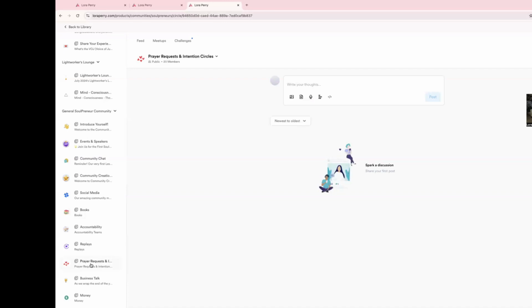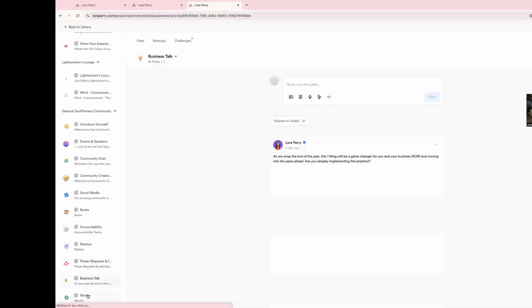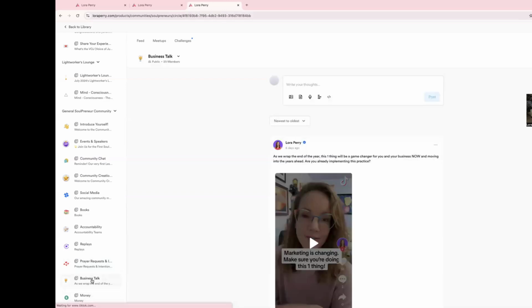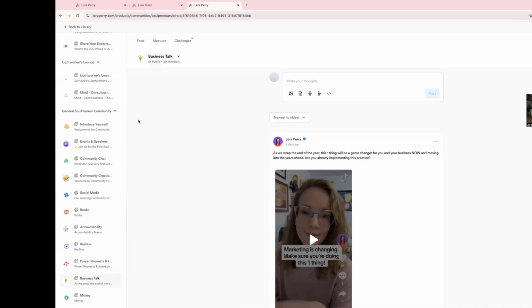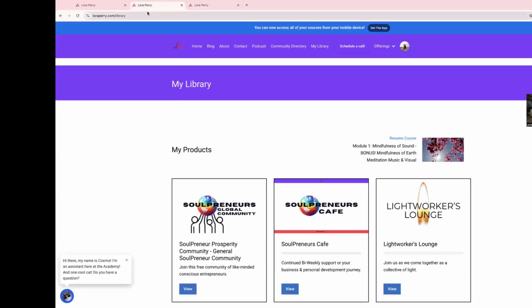Now, this is a holistic space, meaning we are here for each other through everything. Yes, we are learning business, we're learning marketing, we are advancing spiritually, but all of these things are holistically who we are, so we are respecting all parts of us. If somebody's going through something, this is where you can lean on other classmates and human beings for support. So feel free to reach out. We're here for you. Lastly, business talk and money. These are just a couple topics that will come up eventually. And again, I can edit these to be very specific to what it is that we need. So that, in a nutshell, is the community.